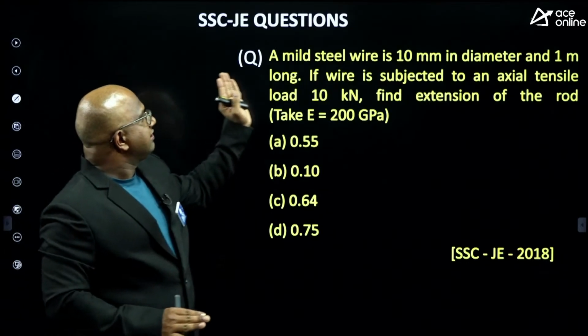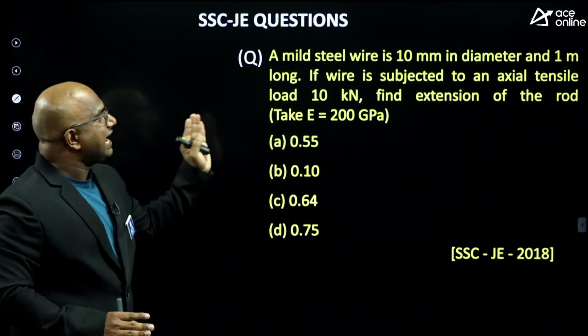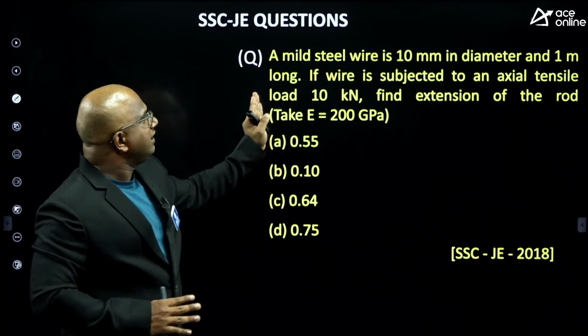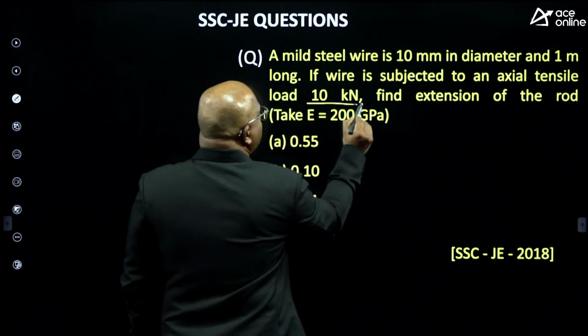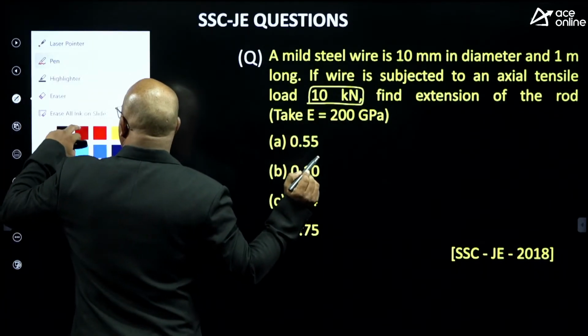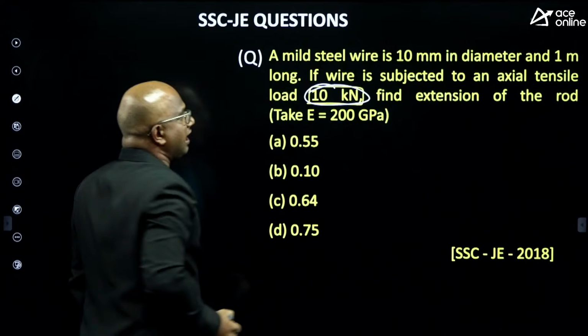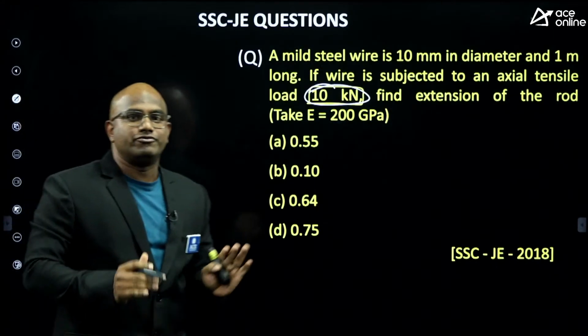Yes, this question, guys. A mild steel wire is 10 mm in diameter and 1 meter long. The wire is subject to an axial load of 10 kilonewtons. Find the extension of the rod.